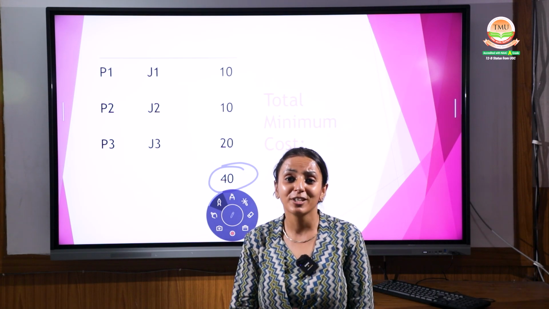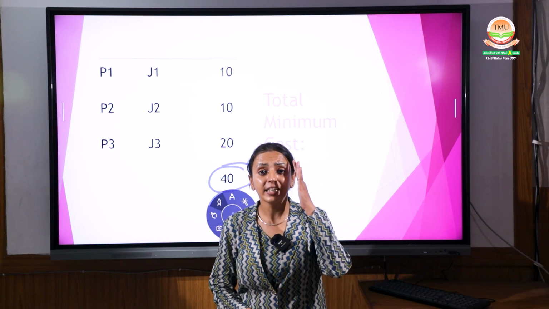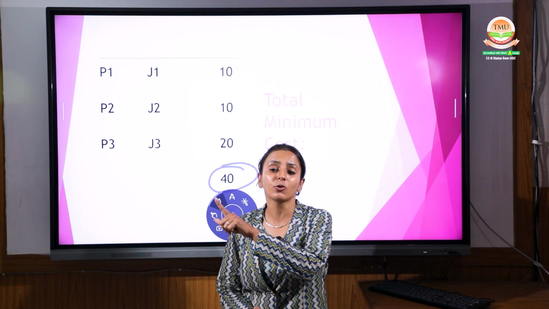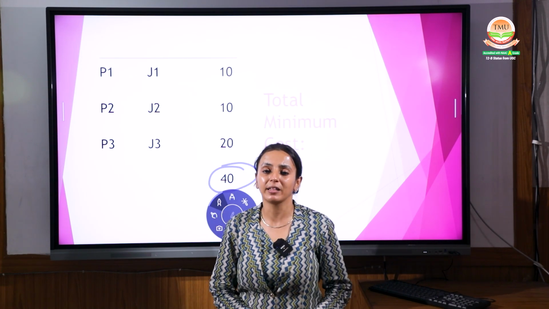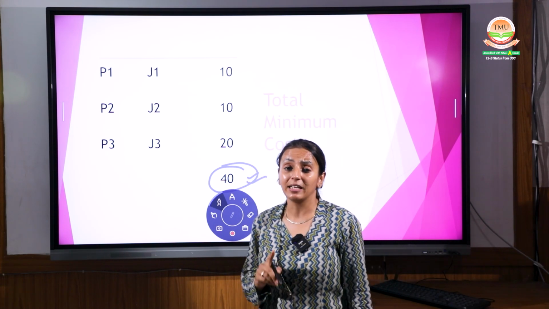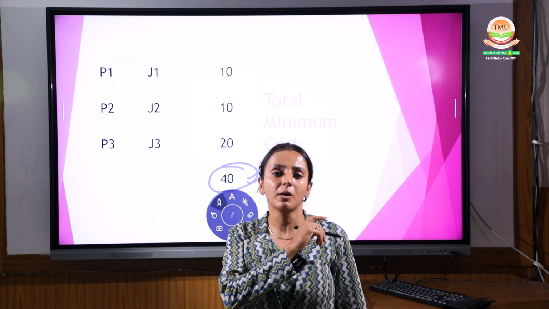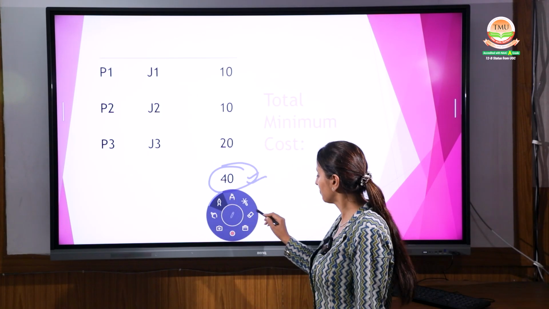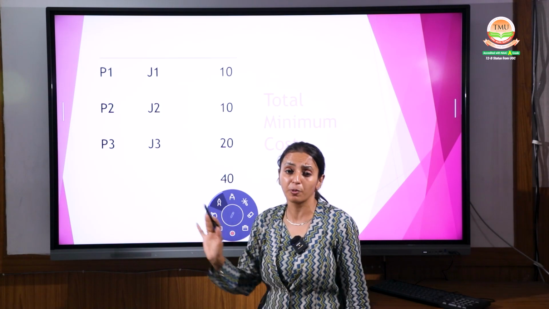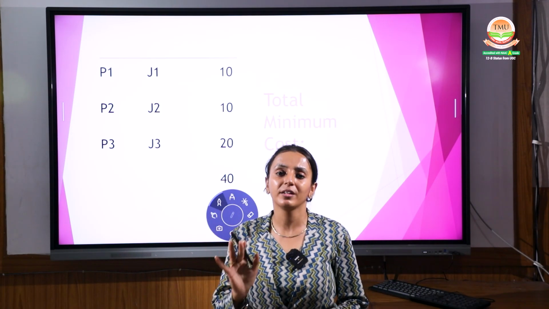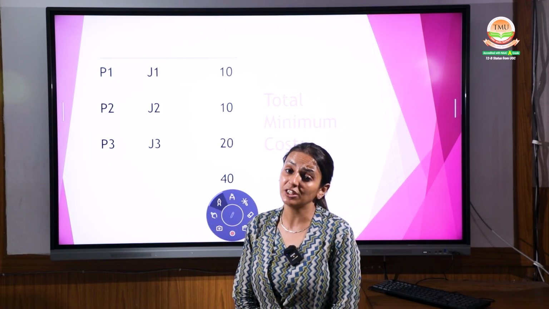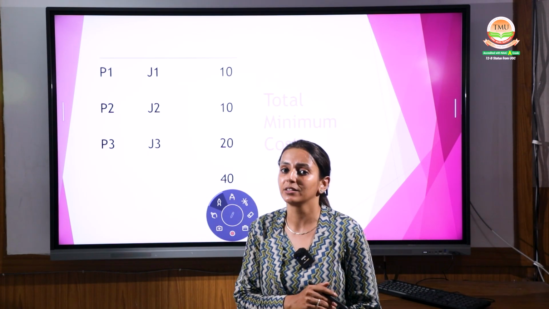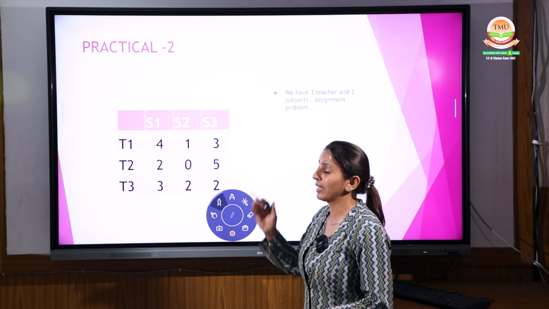See the scenario. The results are the same. That means as a layman you used the project method, but you also did this question using a proper algorithm method, and your answers are the same. That means you can easily use the method properly and you get the answer in a proper manner. Hope it is clear. Now we are done with the practical approaches. This is a basic question when there is no adjustment. But there can be an adjustment, and there can be a topic which we have discussed, the balanced and unbalanced, right? Now coming to the next one, practical number 2.